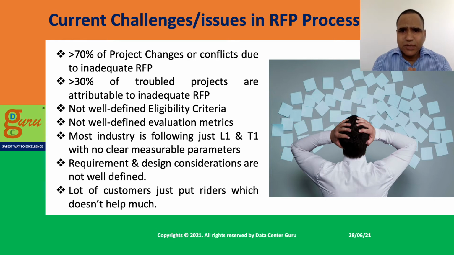In this slide I am going to talk about why we are talking about this RFP process, and what the current challenges and issues are which persist with our current system.